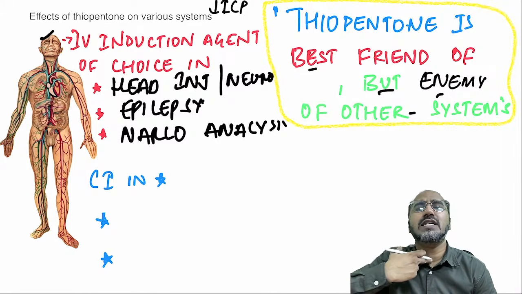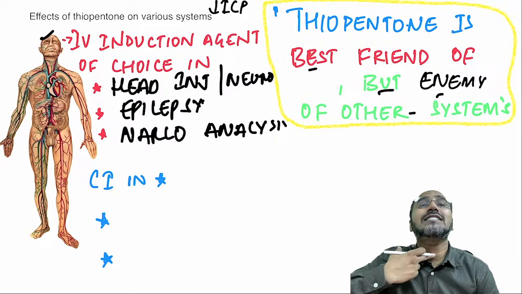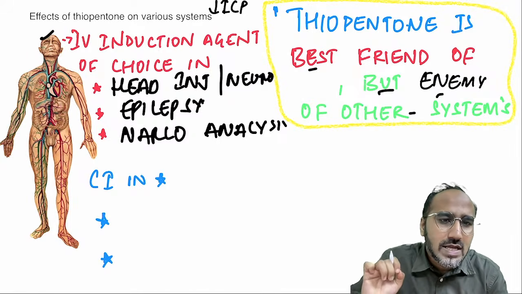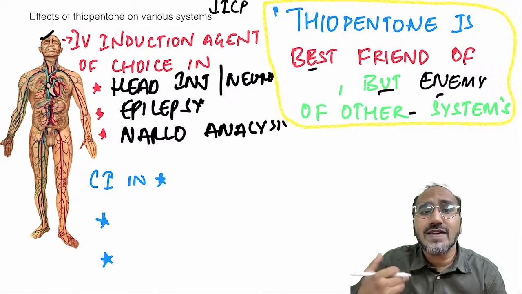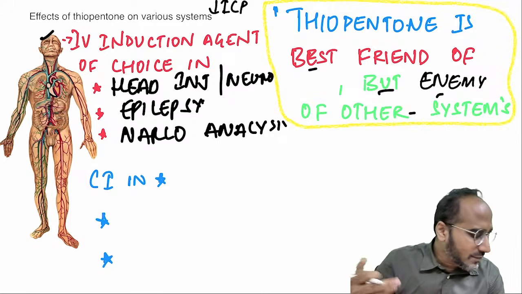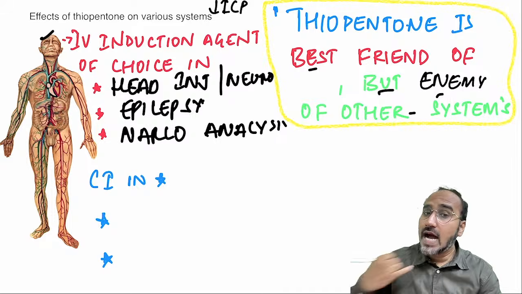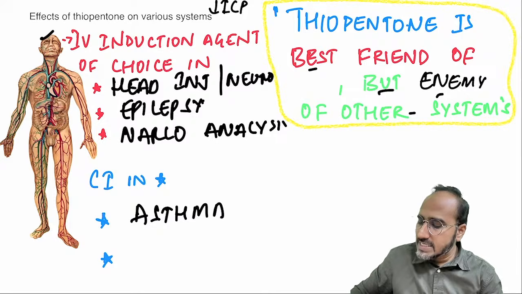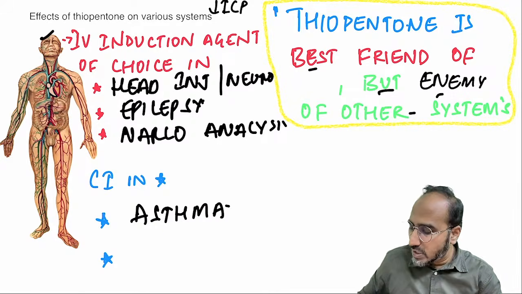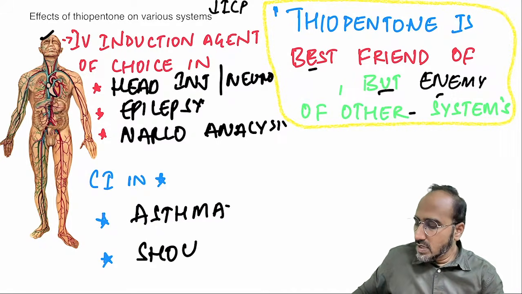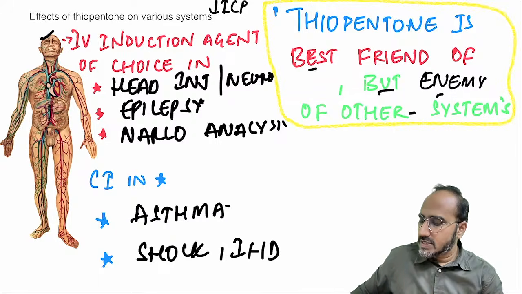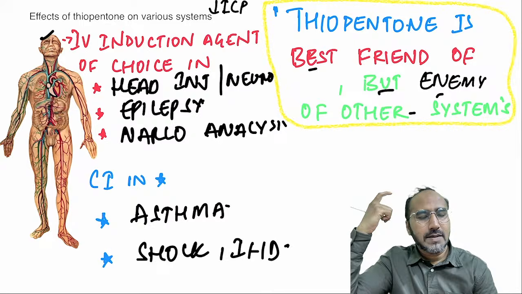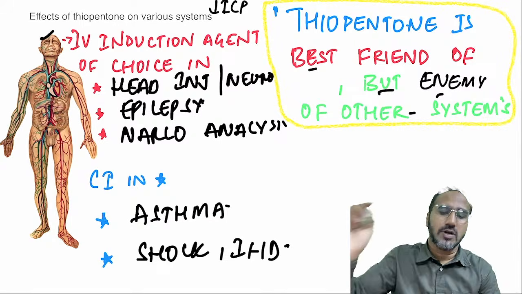Enemy of other systems means we will discuss only respiratory and cardiovascular. As it is an enemy of respiratory system, what will it do? Enemy means will it be used as an IV induction agent of choice, or will it have contraindications? It will have contraindications. As it is an enemy of respiratory system, it is contraindicated in bronchial asthma. As it's an enemy of cardiovascular system, it is contraindicated in shock and ischemic heart disease. One line, all MCQs covered. Thiopentone is the best friend of central nervous system, enemy of other systems.